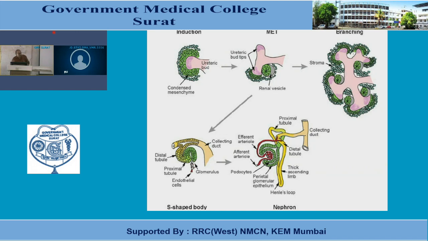And the second part, the collecting part, is going to give rise to the ureter as well as the collecting part of the kidney. That also is the diverticulum from the mesonephric duct, and if you trace it proximally, that mesonephric duct itself derives from the intermediate mesoderm. So basically the whole kidney is the derivative of the intermediate mesoderm.